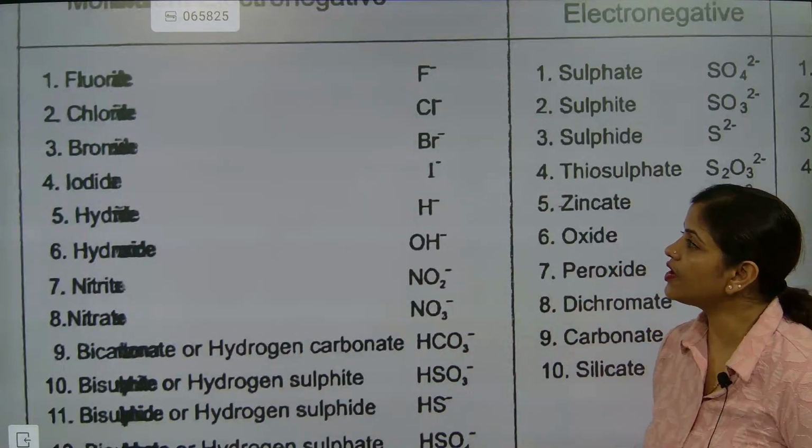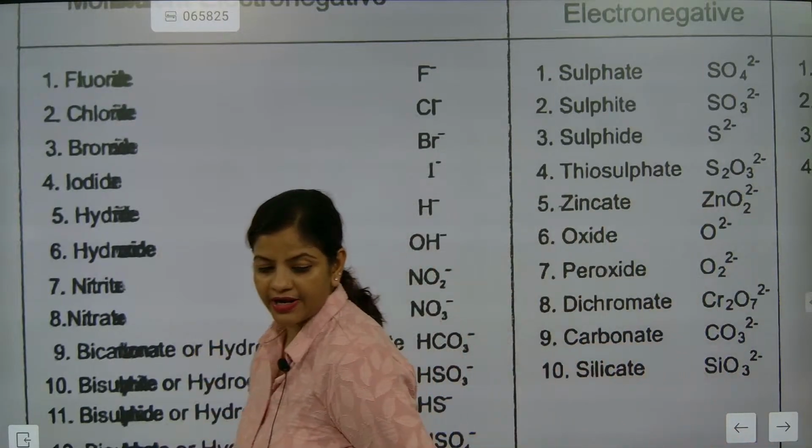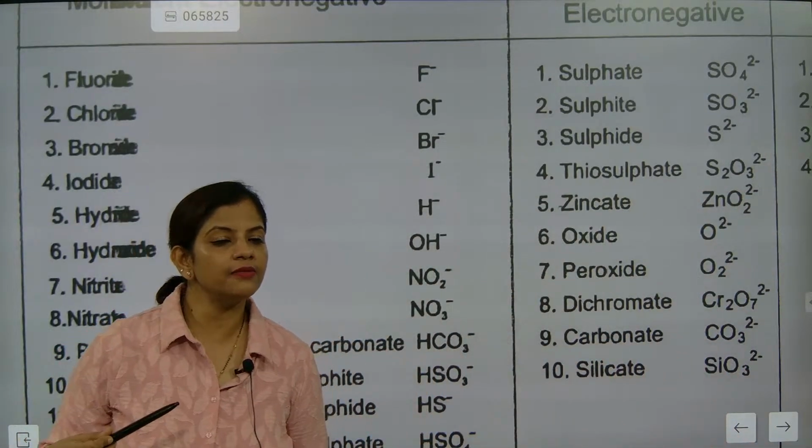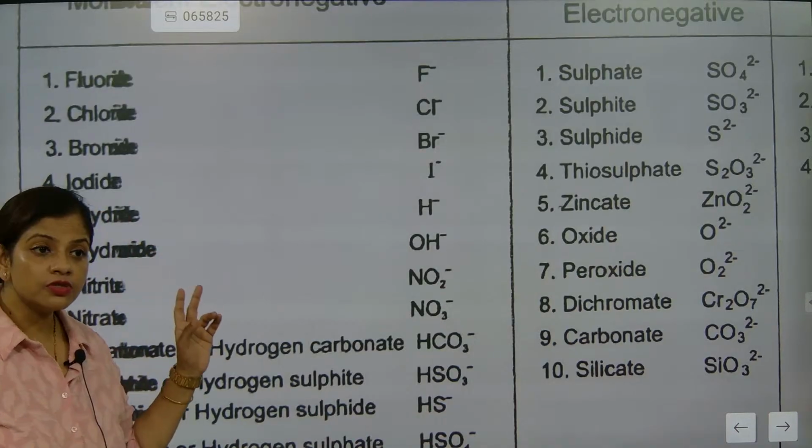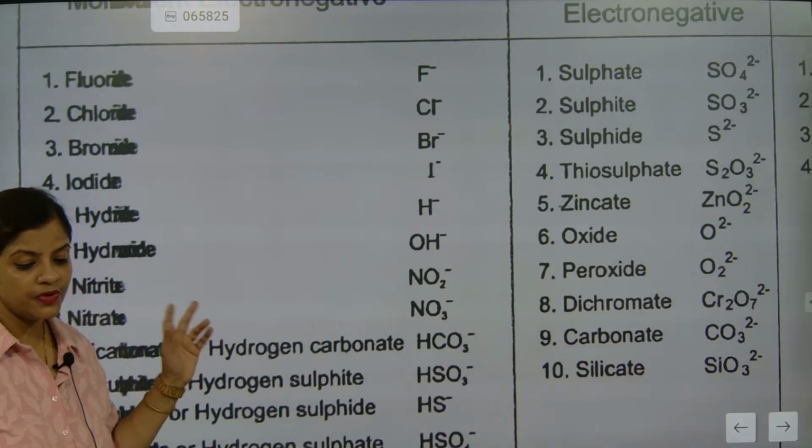Beta, what we are going to write is fluoride F minus, chloride Cl minus, because of the crisscross rule. Do you want this PDF with you?